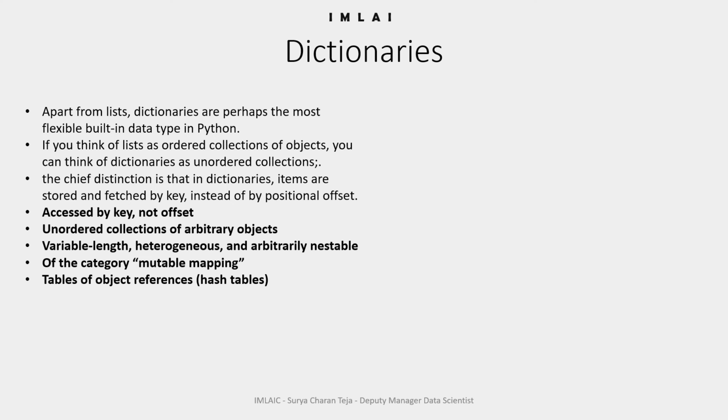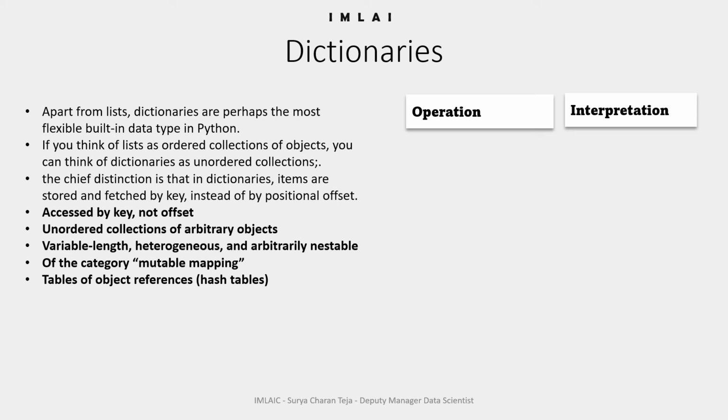Then, if lists are arrays of object references that support access by position, dictionaries are unordered tables of object references that support access by key. These are also called hash tables.